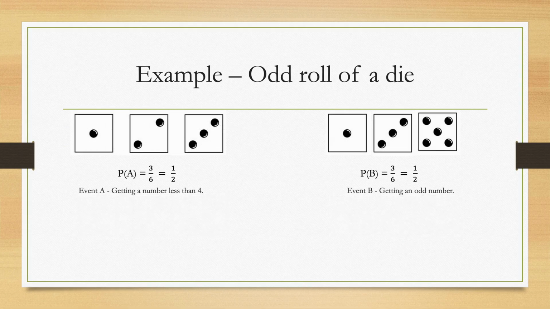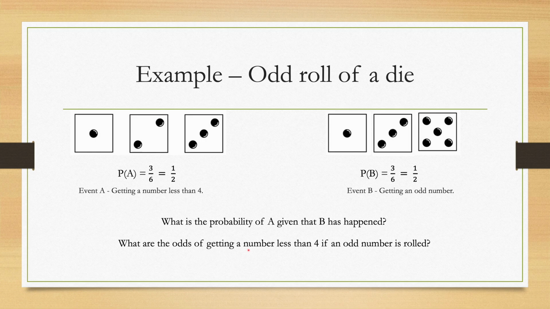Calculating the probabilities of A and B with the given information would be fairly simple, as both have three possible outcomes out of six total outcomes. The probability becomes 1 by 2 for both of them. But with conditional probability, what we are aiming to answer is what is the probability of A happening when B has already happened. To make it simpler, we are trying to calculate what are the odds of getting a number less than 4 if we know that an odd number is already rolled on the die. So let's look at it mathematically.